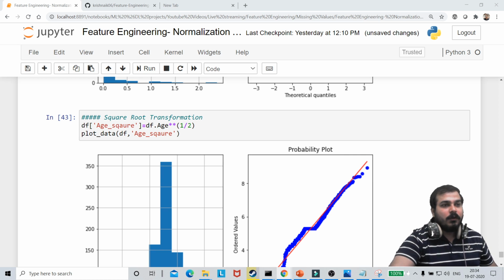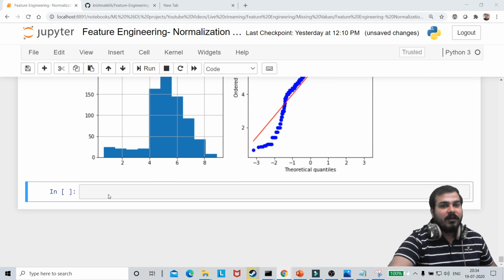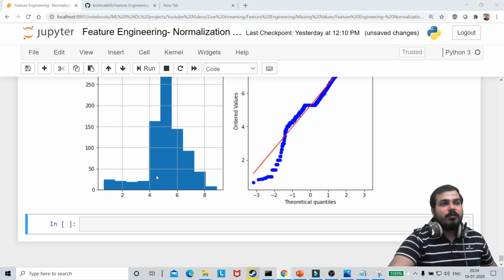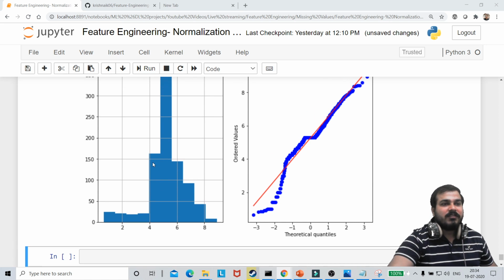I'll just check, guys, why log of 0 is not defined, it is coming. I'll just check it. Please explain the x-axis in the left plot. This is pretty simple, right? If you don't know about probability density function, histograms, just check out my videos, guys. I'll also be discussing Box-Cox transform.